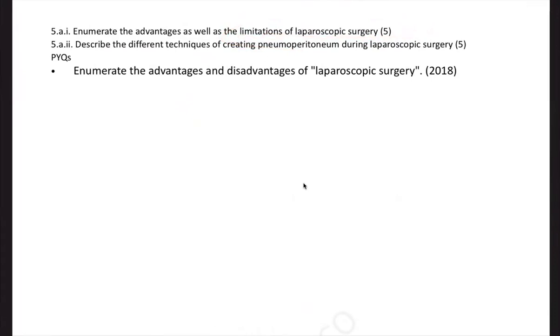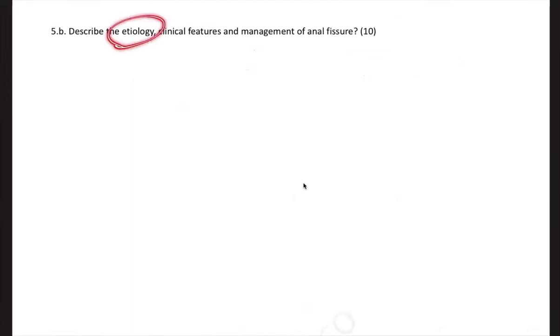And you know how important laparoscopy knowledge is for a general surgeon, because each general surgeon would love to become a laparoscopic surgeon. Laparoscopy gives minimal invasiveness, fewer complications, and easy return to regular work, right? Maybe expensive, and it needs expertise. So they're asking you the advantages and limitations of this, and how you will create pneumoperitoneum. Etiology, clinical features, and management of anal fissure is one question. Clinical features and management of ulcerative colitis, difference between ulcerative colitis and Crohn's disease, clinical features and diagnosis of peritonitis, management of peritonitis, complications of peritonitis, embryogenesis, clinical features and principles of management of cleft lip.